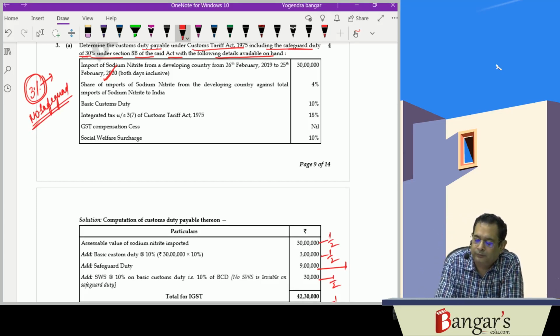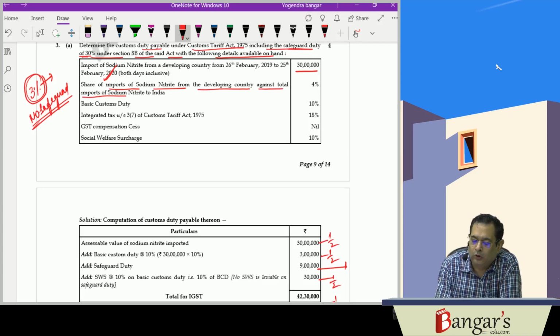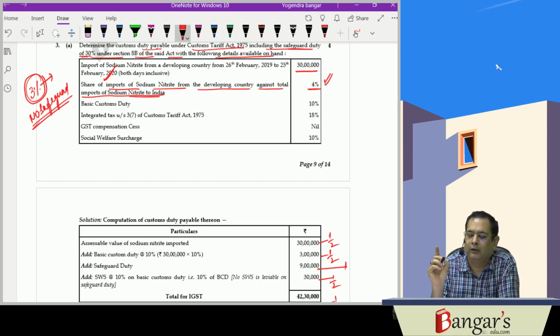So here value has been provided, 30 lakh rupees. Share of imports of sodium nitrate from the developing country against total imports of sodium nitrate into India, it's 4%. So since it exceeds 3%, government can levy safeguard duty.